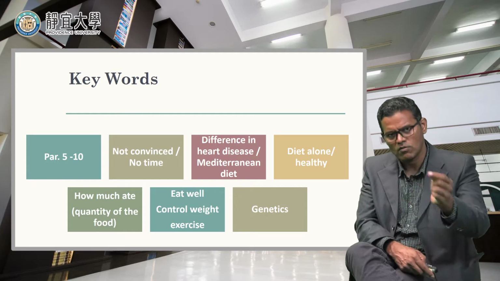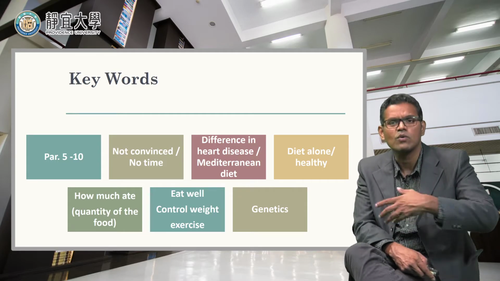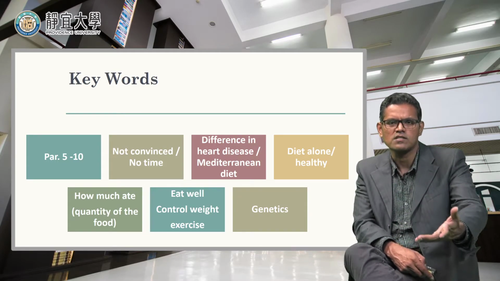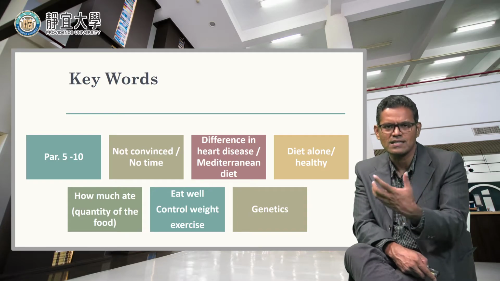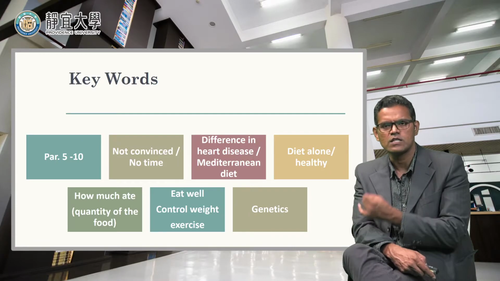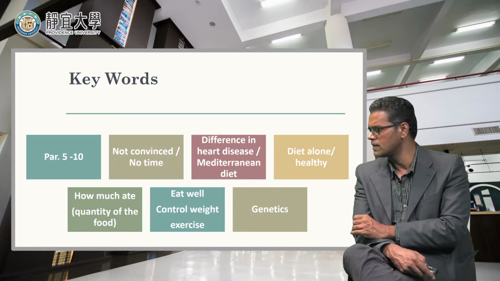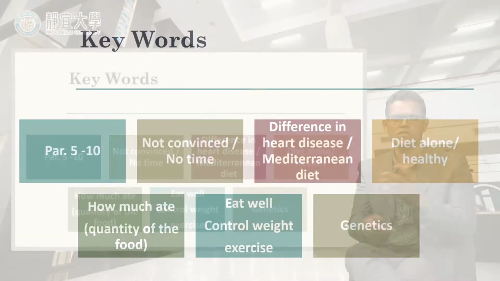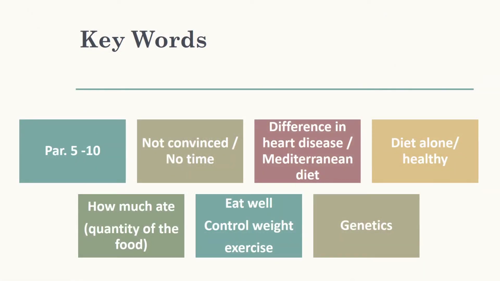I mean, the writer argues this way, and we have to find the arguments and the evidence, the support that he gives in the arguments. All right, the next one is eat well. Control weight. Exercise. These are the most important, the federal guidelines that we talked about before, right? So it seems it's not about the low-fat diet, it's more about eating well.